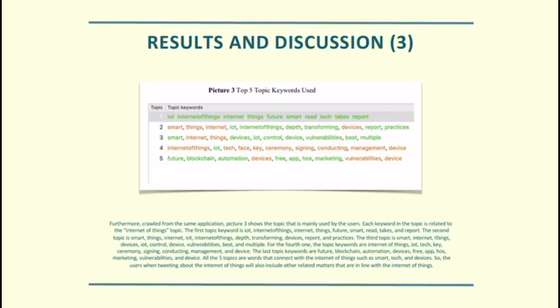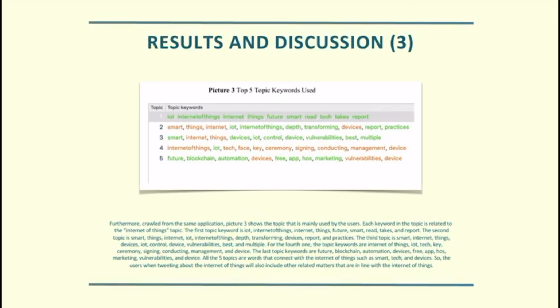The fourth topic is Things, IoT, Tech, Key, Ceremony, Signing, Conducting Management, and Device. The last topic keywords are Future, Blockchain, Automation, Devices, Free, App, Host, Marketing, Vulnerabilities, and Device.